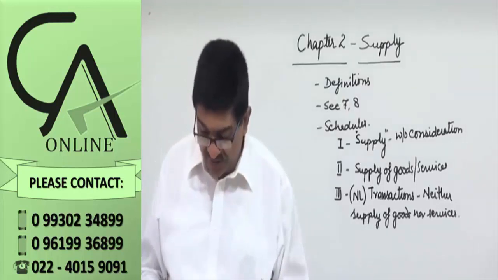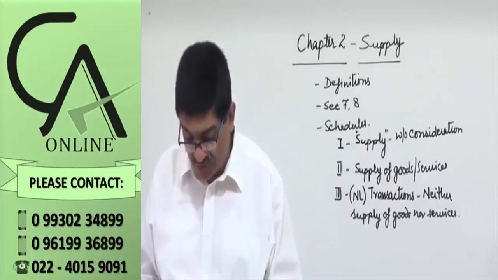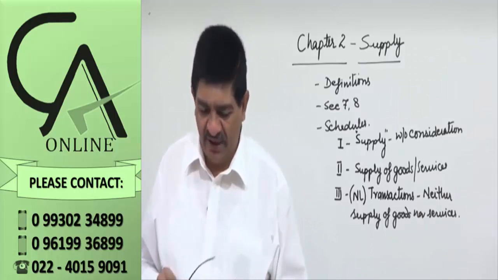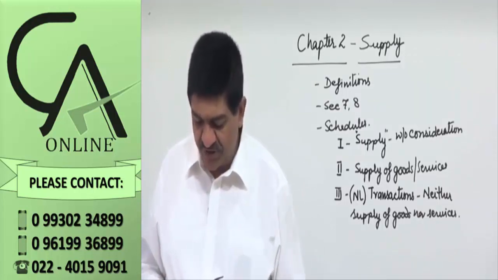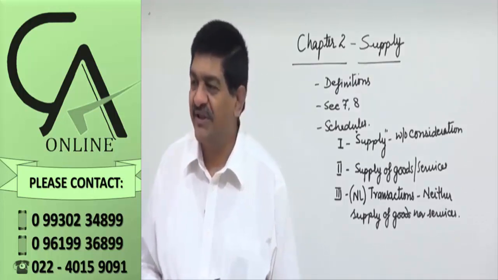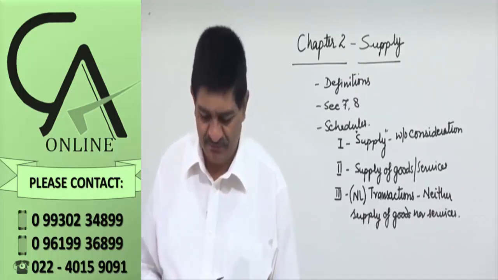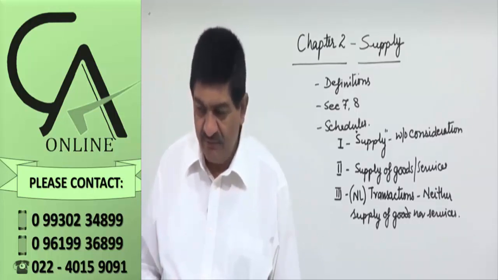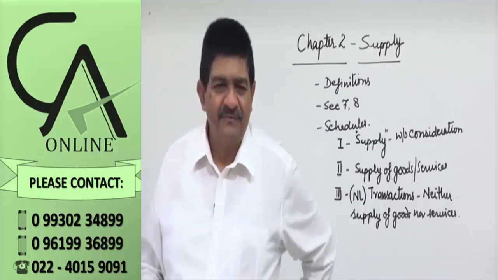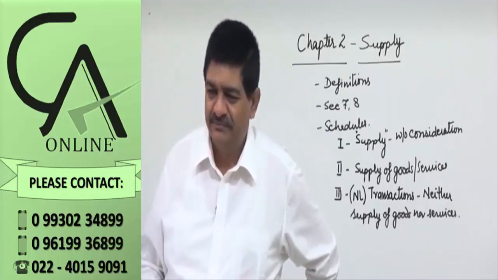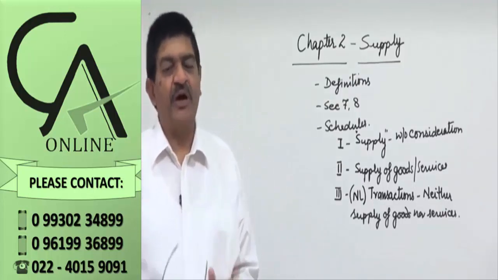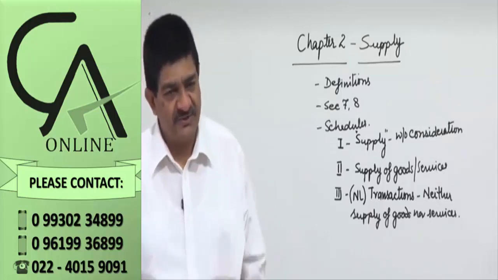Next one, pinpoint the transactions which will neither be supply of goods nor supply of services. This is Schedule 3. And then comes, explain the composite and mixed supply. What is that? Section 8. Right? We did not mention anything in the first topic. That is Section 7, meaning of supply. So on the first page itself you have what you are going to study in this chapter.